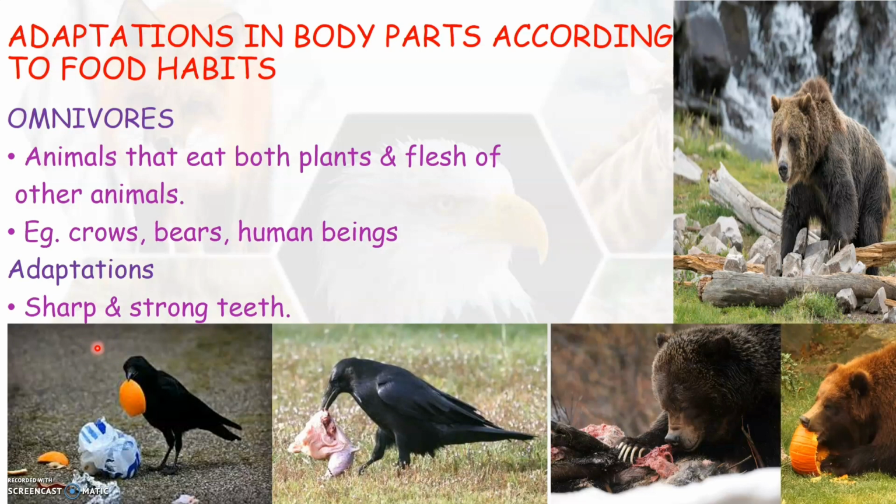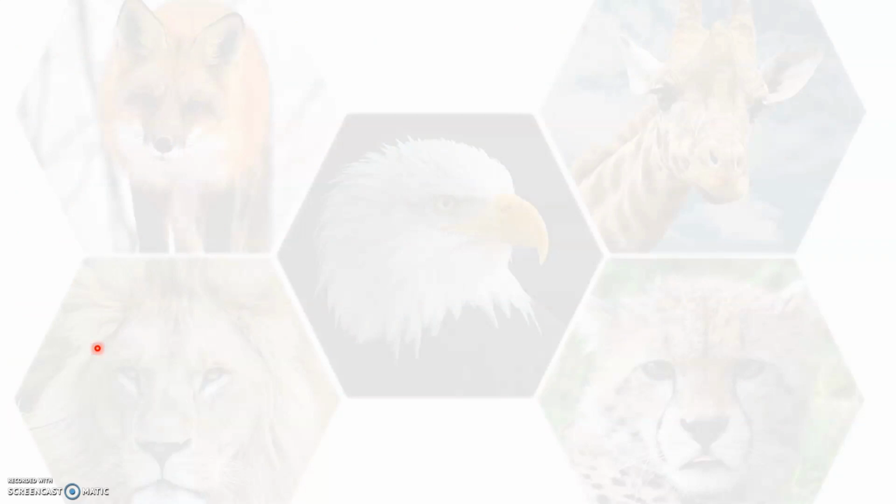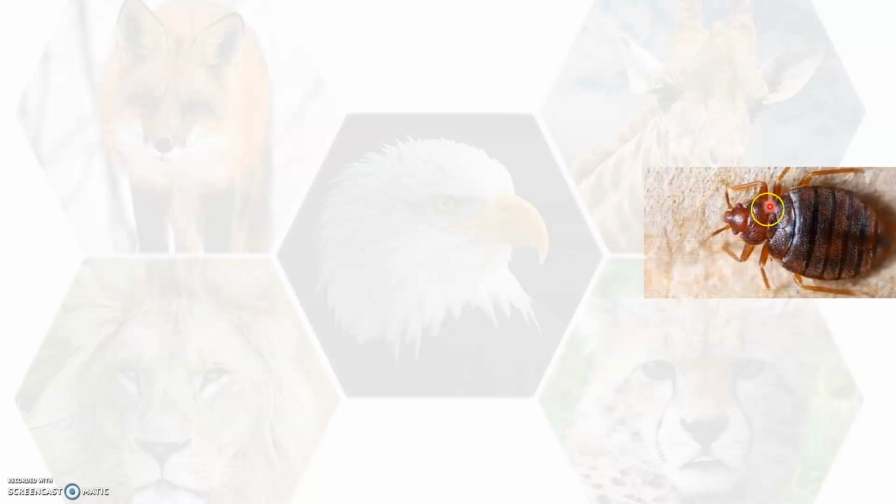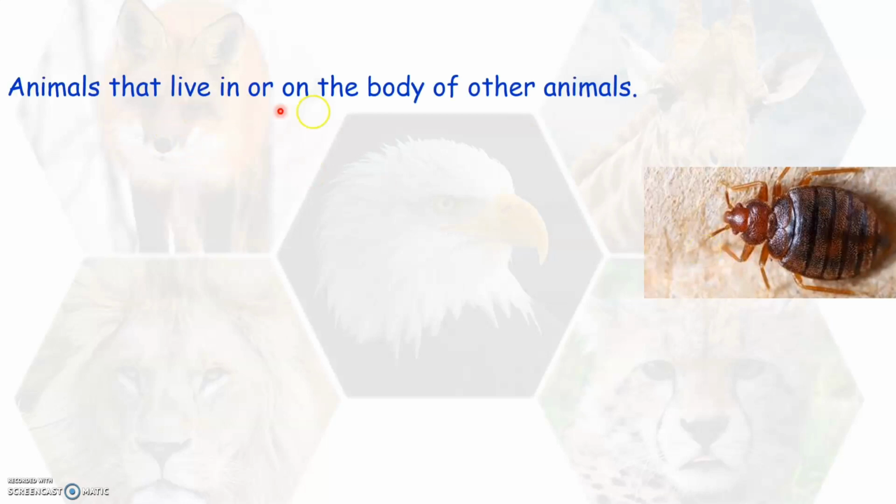Now let us go on to see something interesting. Have you ever been bitten by a bedbug? Or do you know what kind of animals these are? Now look into this picture here. This is a picture of a bedbug. We know that bedbugs live on our body and they suck in blood from our body, isn't it? Yes. So such animals that live in or on the body of other animals are called parasites.